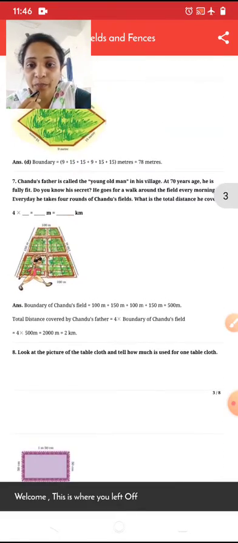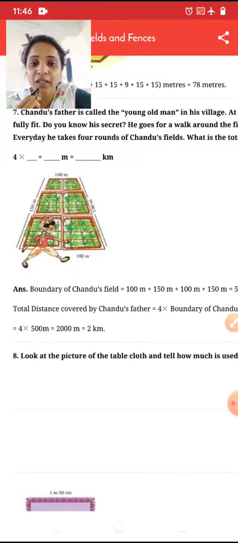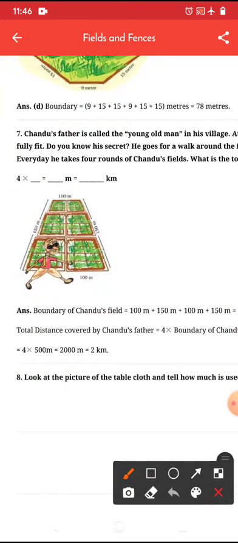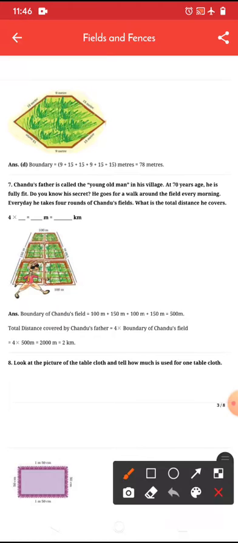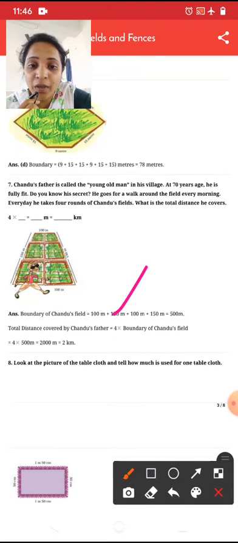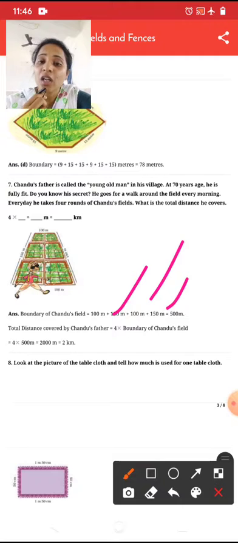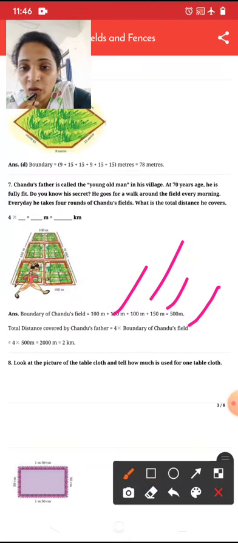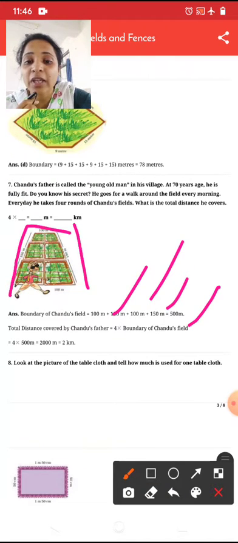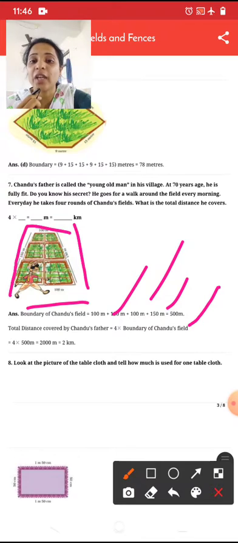See where we are. We are here. See, this is the field of Chandu, right? This one. And what is given over there? The boundary of Chandu's field equals 100 meter plus 150 meter plus 100 meter plus 150 meter. So the total is 500 meter. We have added the 4 sides of the field. So the total boundary of the field is 500.